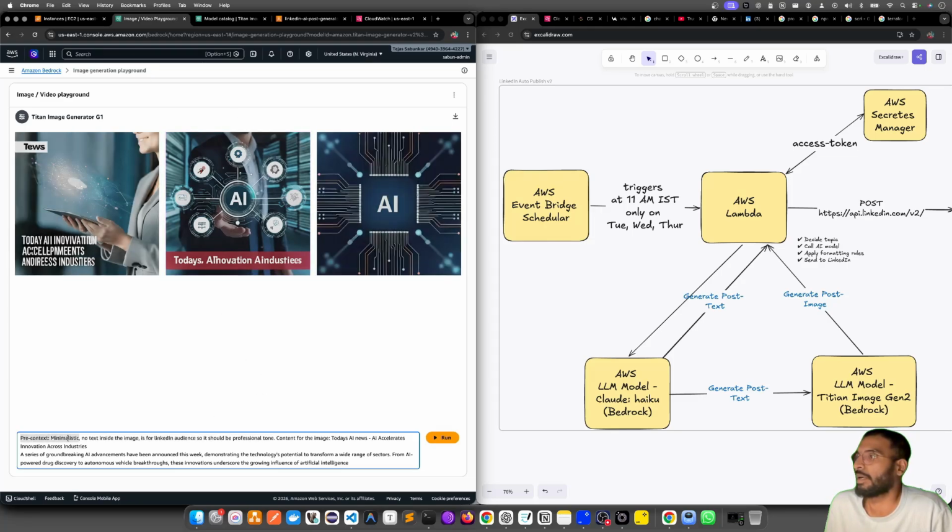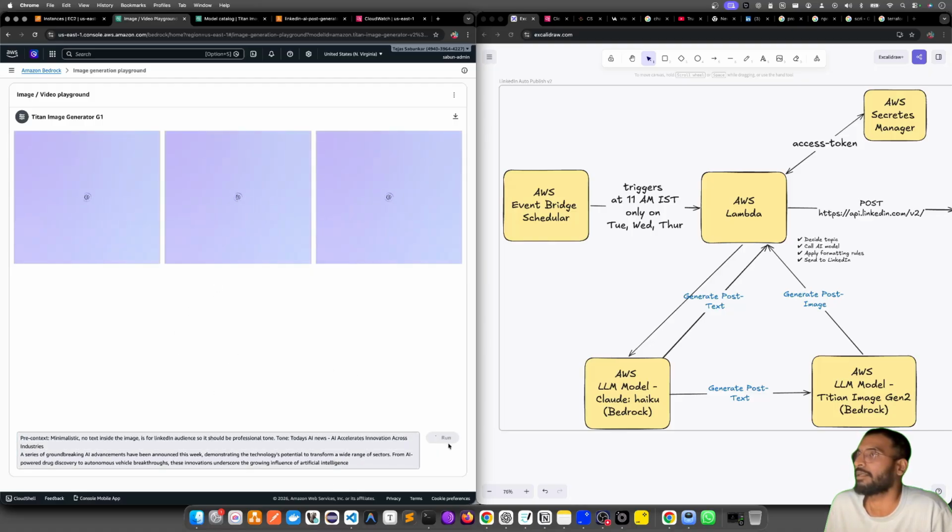For example, pre-context: minimalistic, no text inside the image, it is for LinkedIn audience, and it is for professional tone. And the content for the image, or the tone for the image, I just wrote, is the output. Let's say we get an output of 'today AI news is blah blah blah', and when I click run, it would generate an image. The output of this Titan image generator is an image. It doesn't generate text.